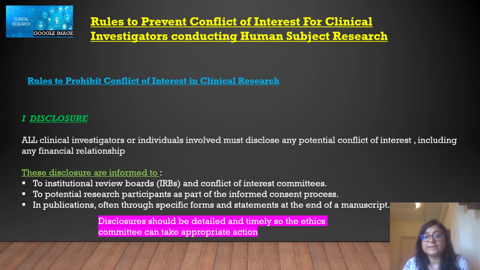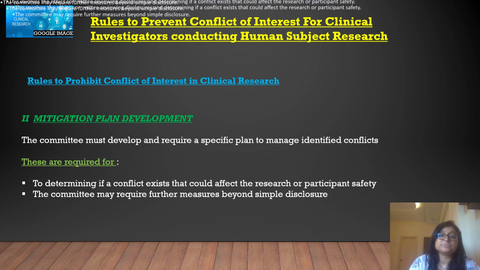It should not be like that after the research is done, or after half of the research period, someone informs us, okay, I had some financial tie-up, or I had some family members or close friends in that particular research. That should not be done. It should be done on a timely basis and in great detail, so appropriate action can be taken to prevent any bias in the result of that clinical research.